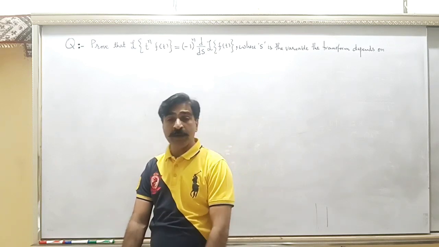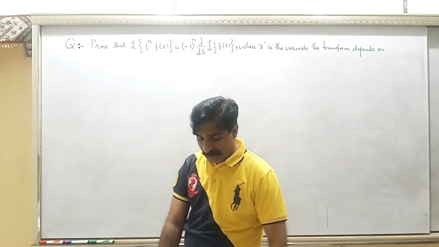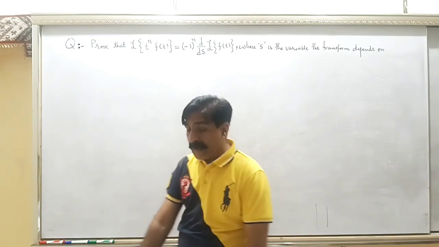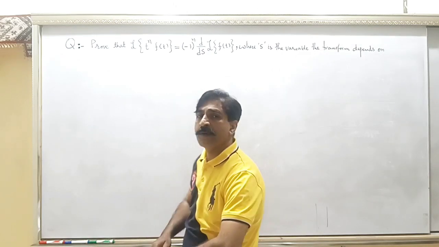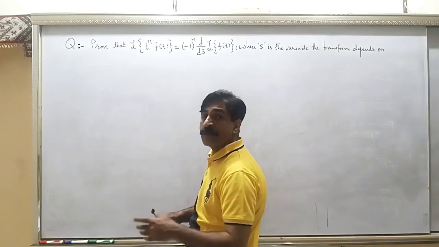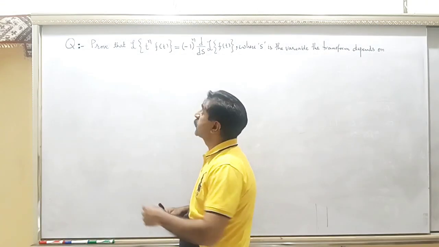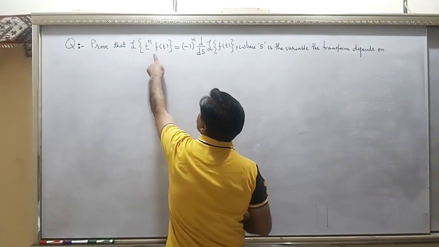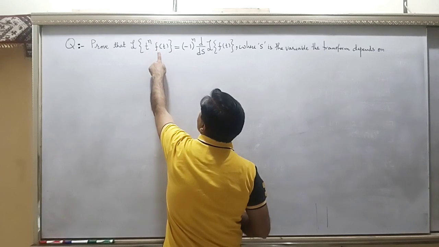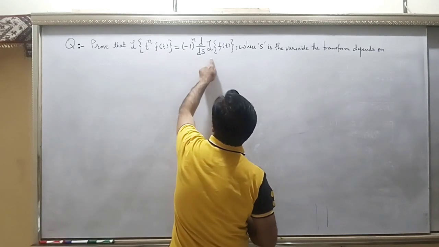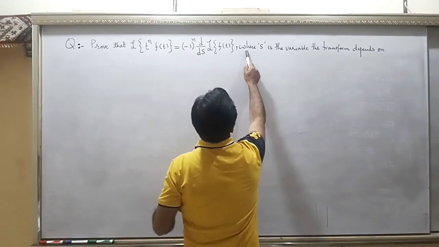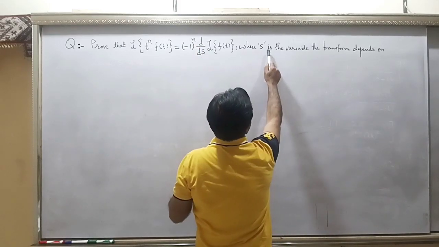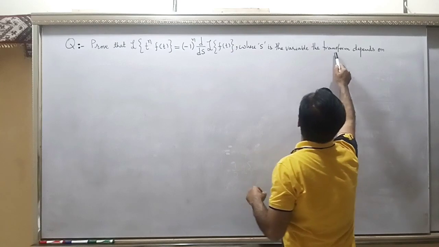Today we are going to have an important result on a Laplace transform, and let's do this in the form of a statement of a question which may appear in your exams as well. Prove that the Laplace transform of t to the power n into f(t) is equal to this one, where d by ds is the derivative with respect to s, and s is the variable.